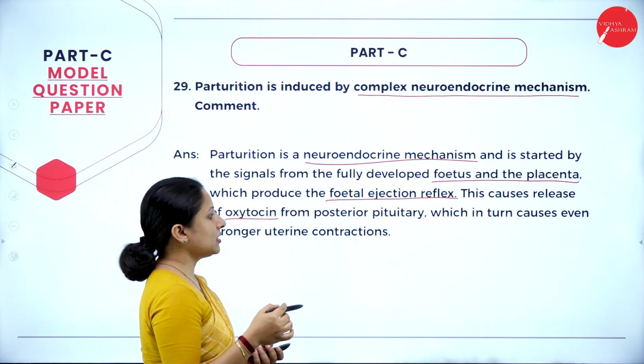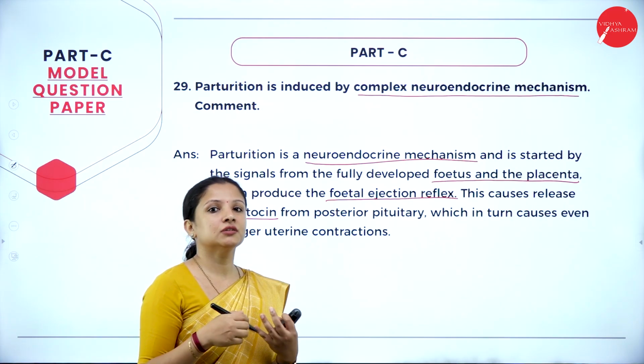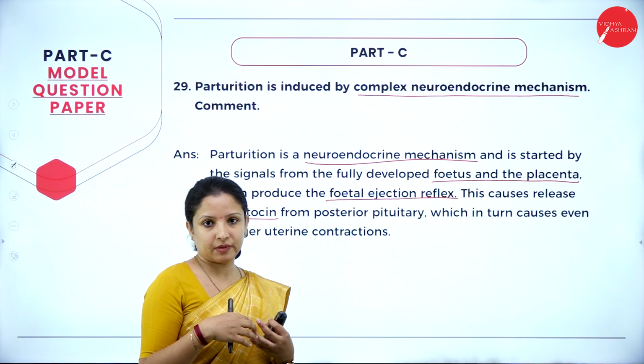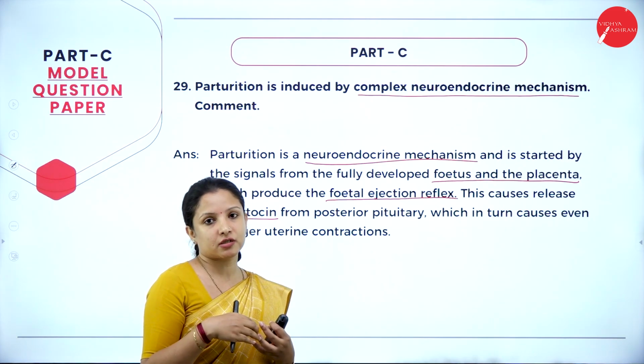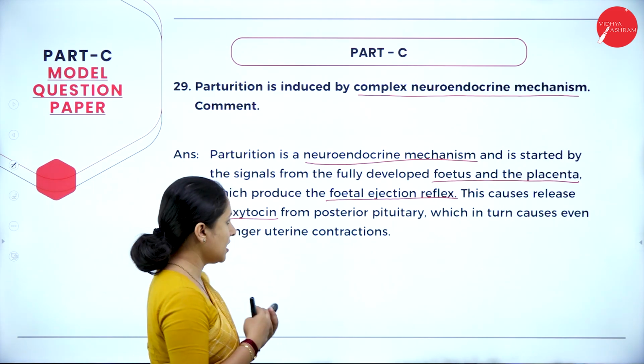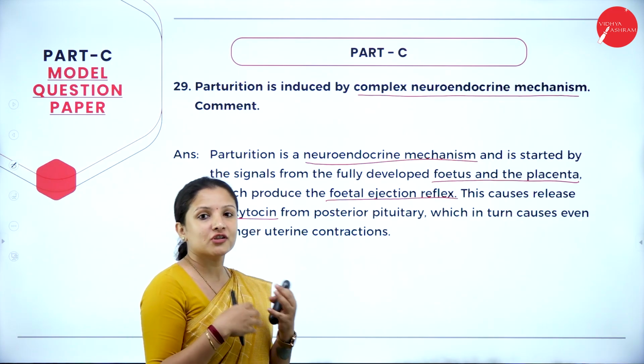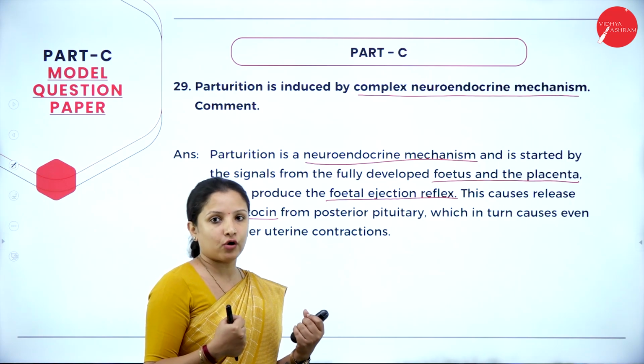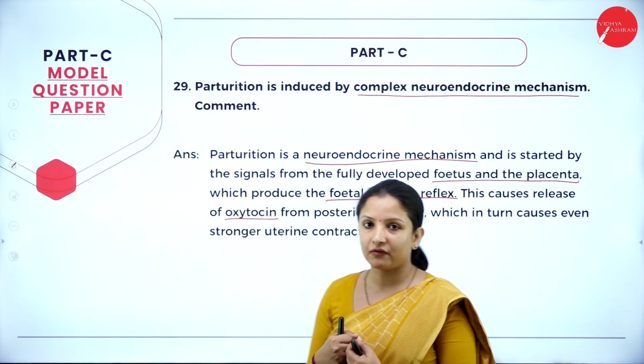Oxytocin again induces the fetal ejection reflex, and again more oxytocin is produced. Again it induces the fetal ejection reflex, and therefore the birth of the child will happen. So for strong uterine contractions to happen, oxytocin is very, very important.